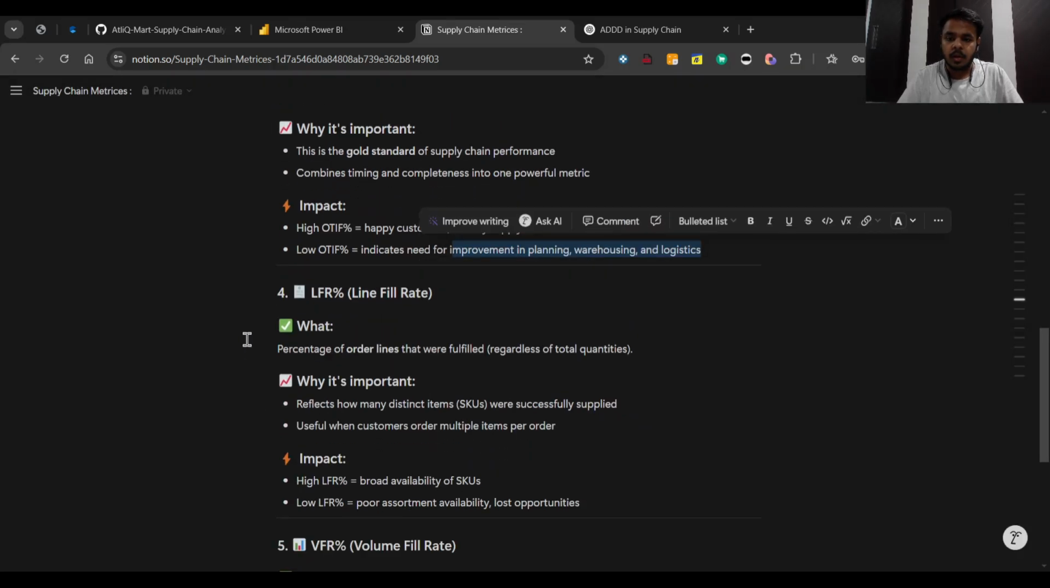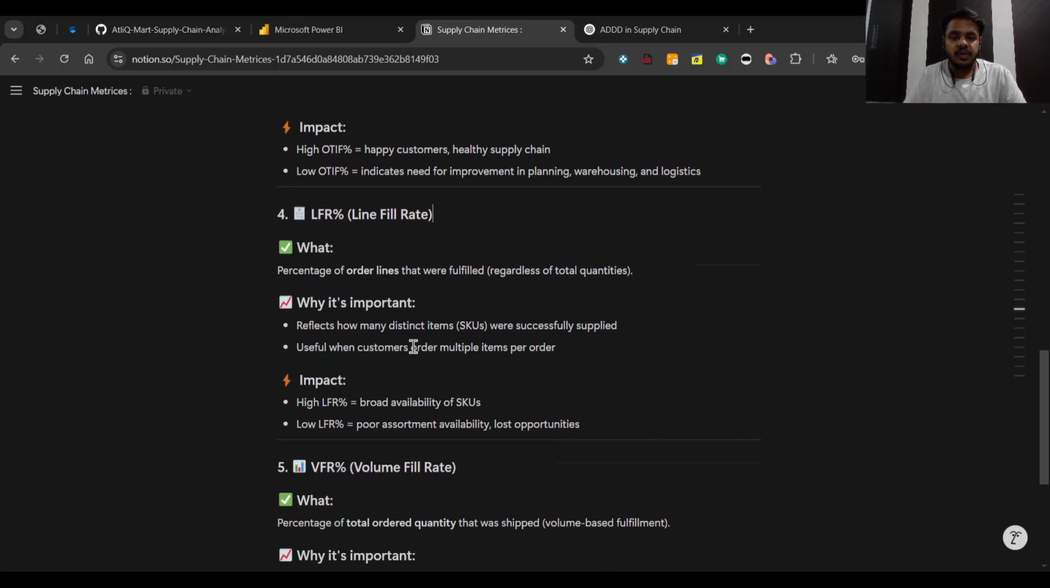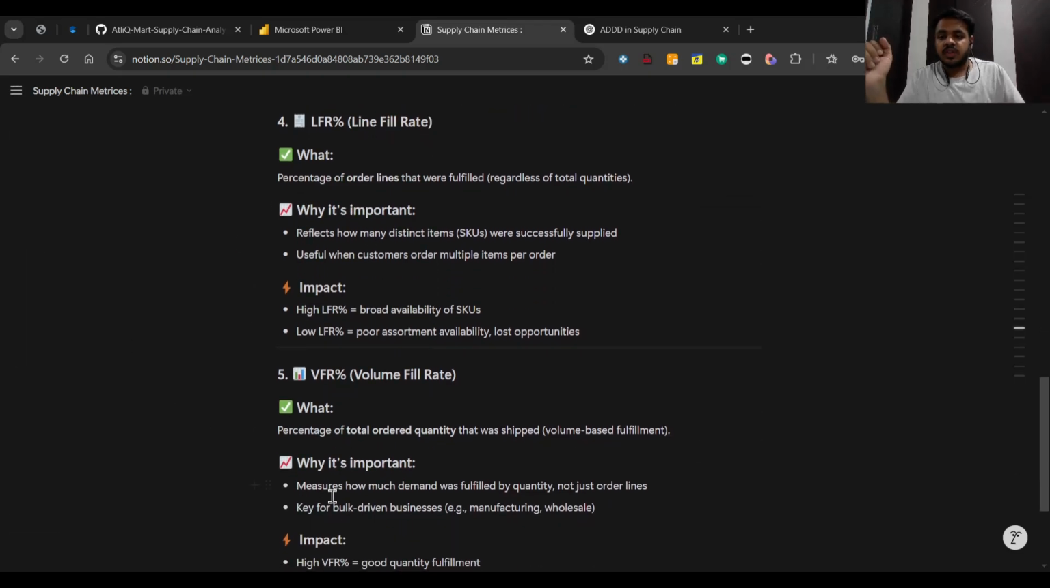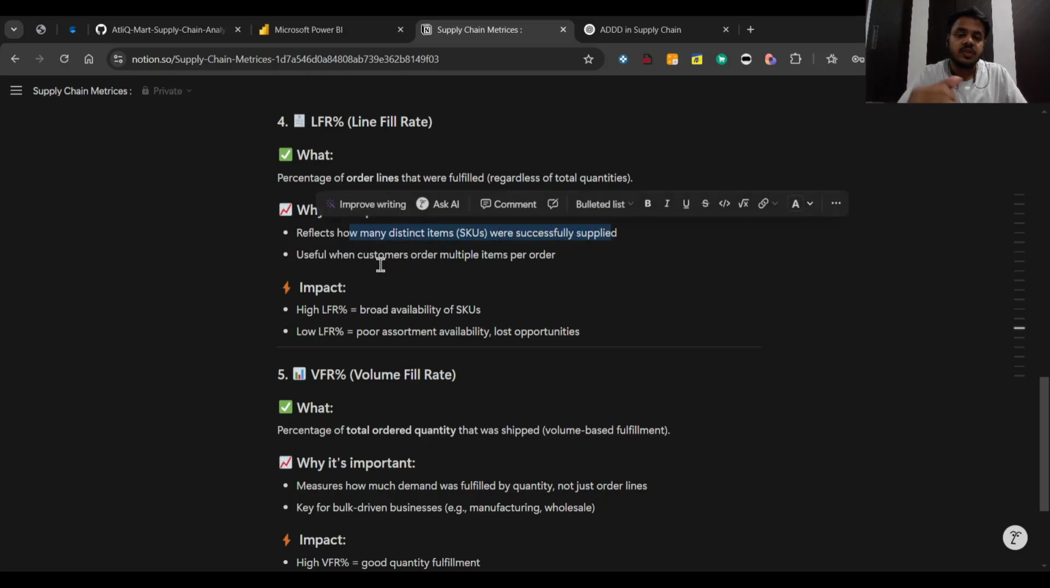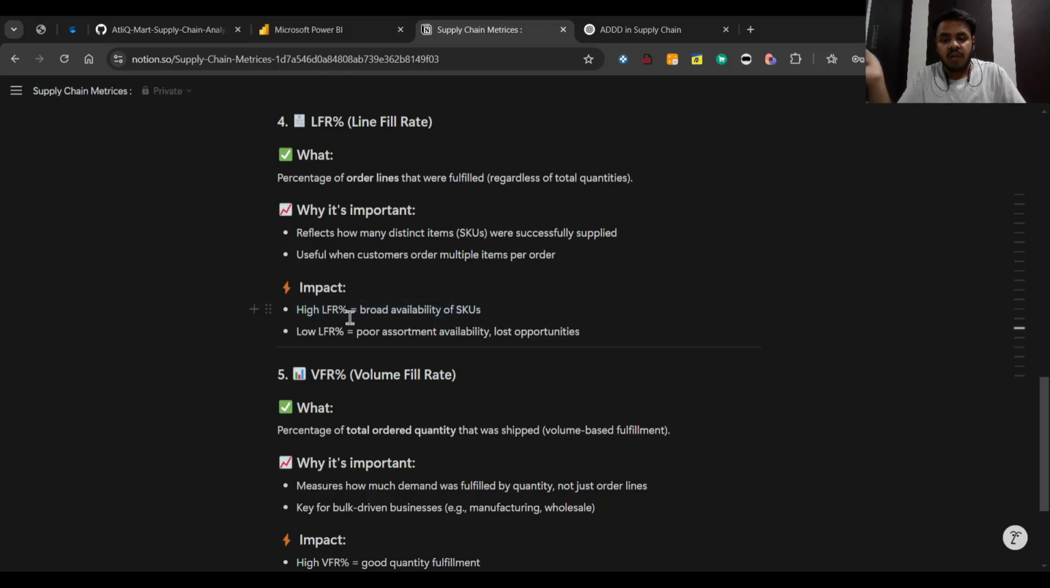Now LFR. LFR basically considers the order lines and not quantities, regardless of total quantities. What does it mean? It is the percentage of order lines which are getting fulfilled. What's the importance of it? It reflects how many distinct SKUs were successfully supplied to the customers, and it is useful when the customers need multiple items per order. A high LFR means broader availability of SKUs, and a poor LFR means poor assortment availability.